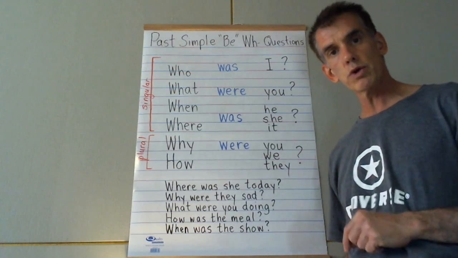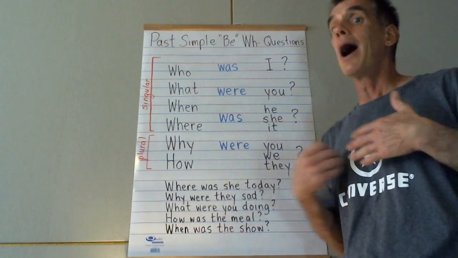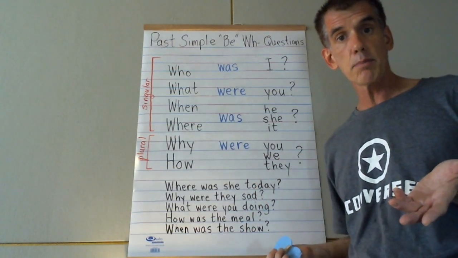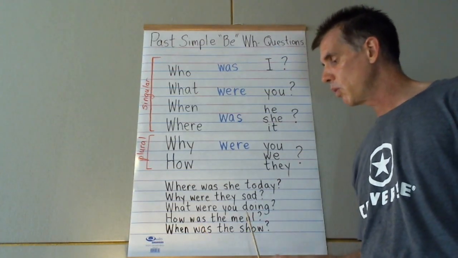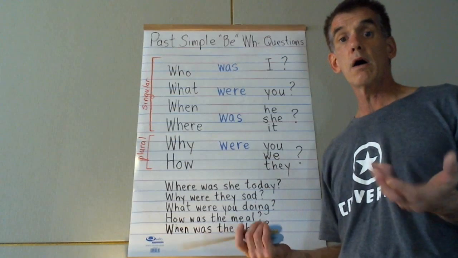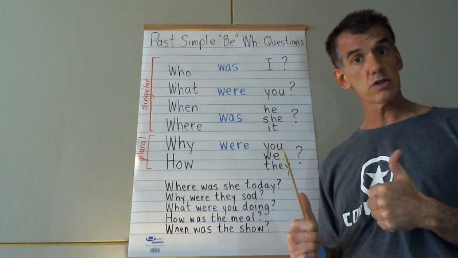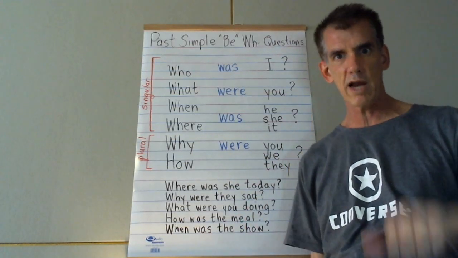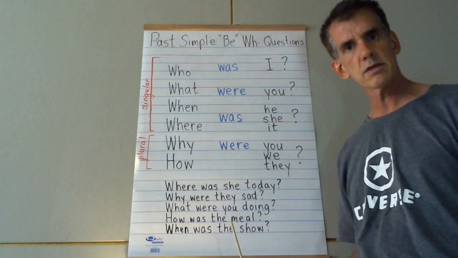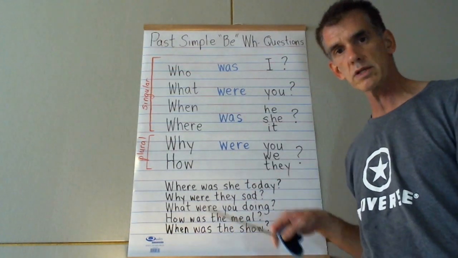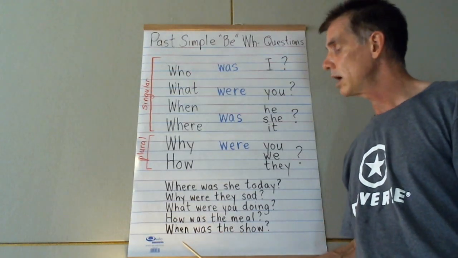What were you doing? I was playing basketball. I was playing baseball. Okay? How was the meal? The meal was delicious, or the meal was terrible. It was awful.